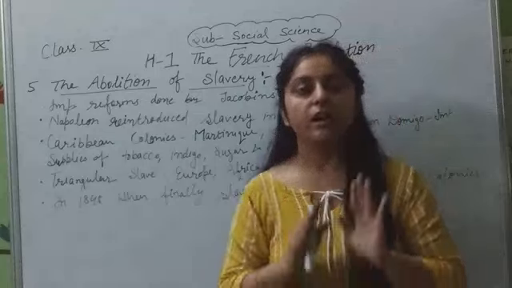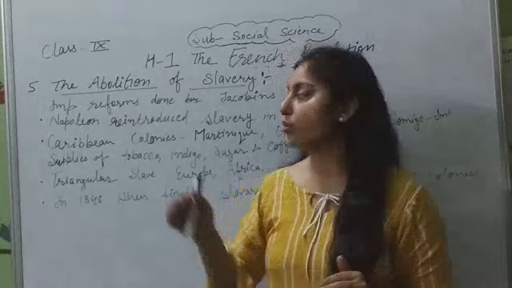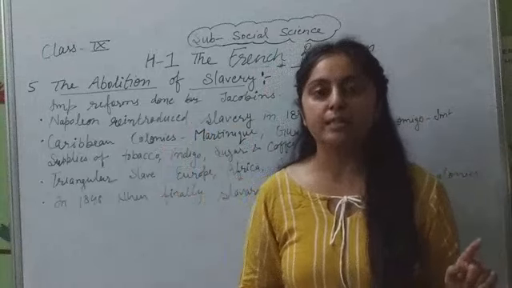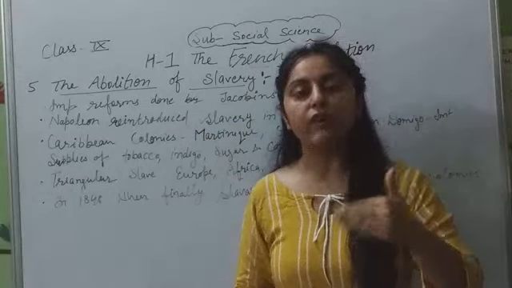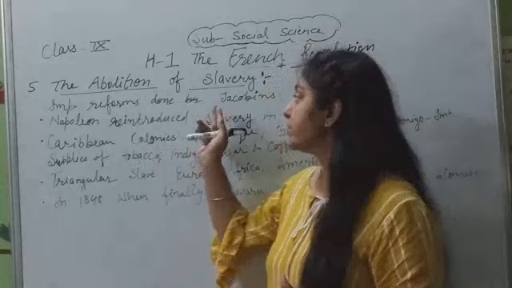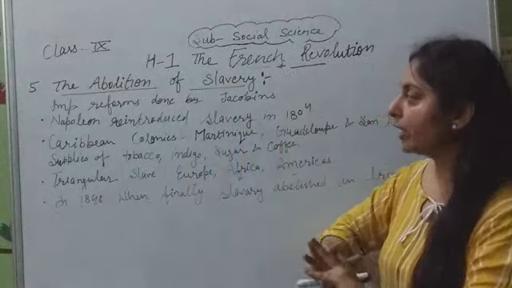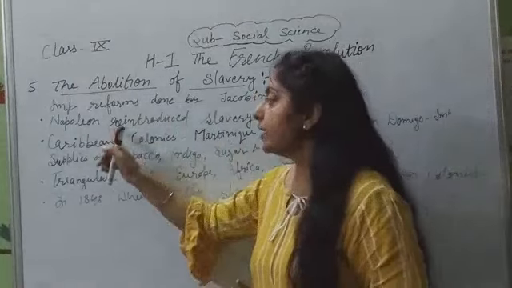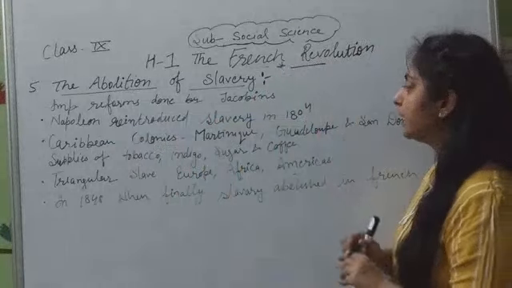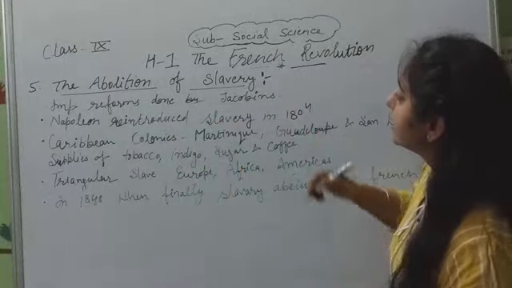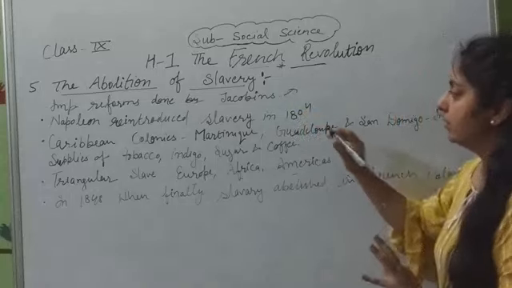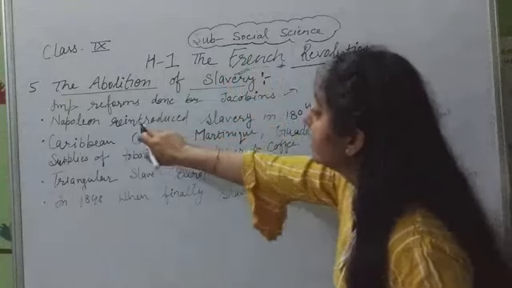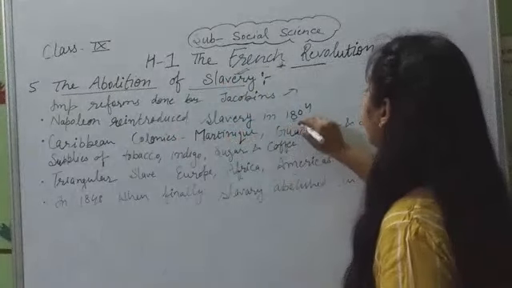The first work of reform by the Jacobin was to abolish the slavery system, because he was the leader from the third estate. Next, Napoleon reintroduced slavery in 1804.